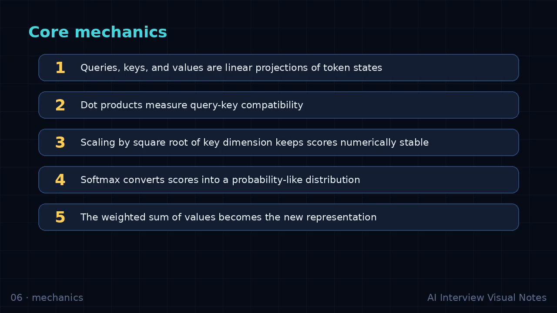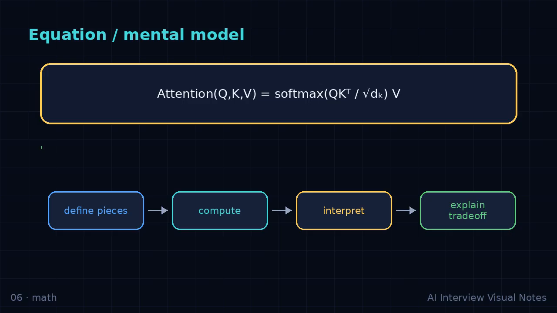Concrete example. For the token "it" in a sentence, the query may strongly match the key for a previous noun. The resulting value mix helps the model represent what it refers to. Walk through the example slowly. Say what changes at each step, what stays fixed, and why the operation helps the model produce a better representation.